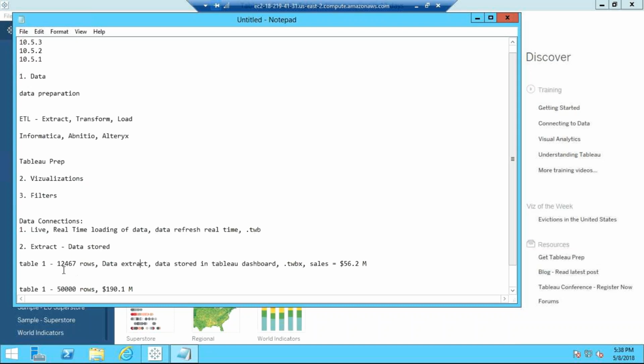See, it will be overriding the existing one. It's like today you are on, let's say, version 10.5.3. Tomorrow a new version comes, and you have to refresh or upgrade to the new version. Let's suppose this is the old data. When you want to refresh, the old data will be removed and you will get the new data. So it will be replacing the existing data with the new one when you say refresh. Getting it?